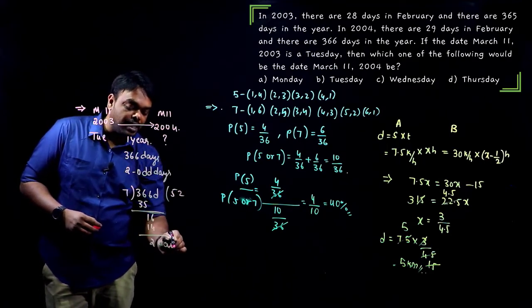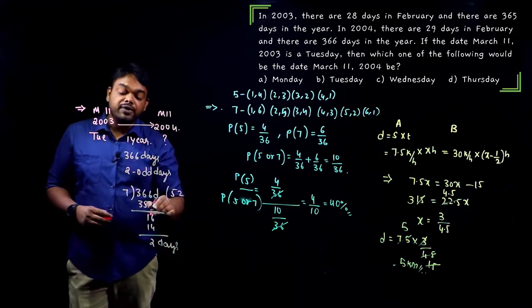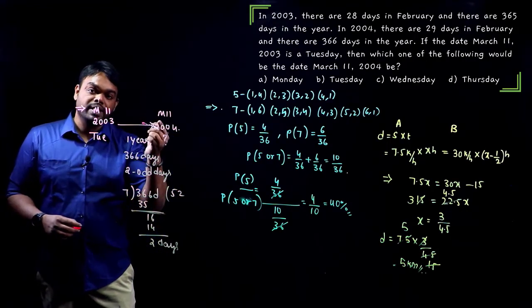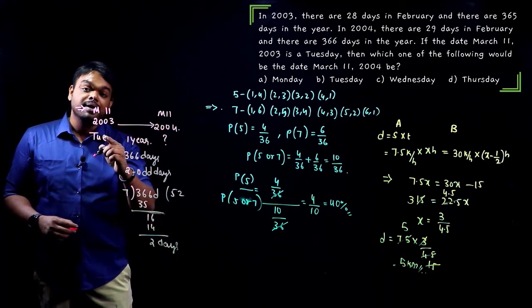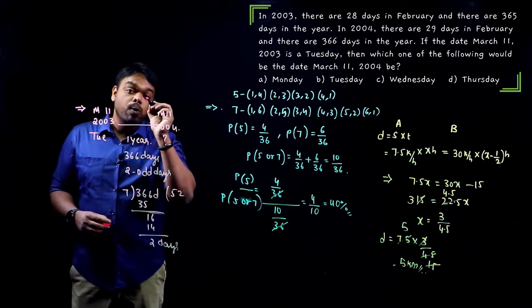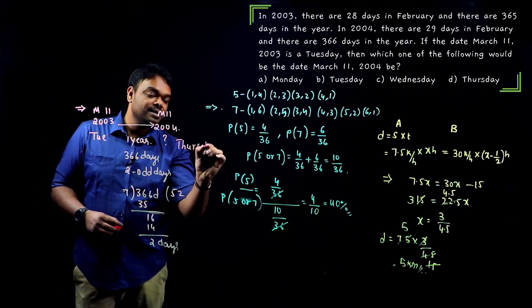So 2 extra days are left out. We call them 2 odd days. If it is 1 odd day, Tuesday plus 1 is Wednesday. But here there are 2 odd days, that is Tuesday plus 2 days, Wednesday and Thursday. So our answer should be Thursday.